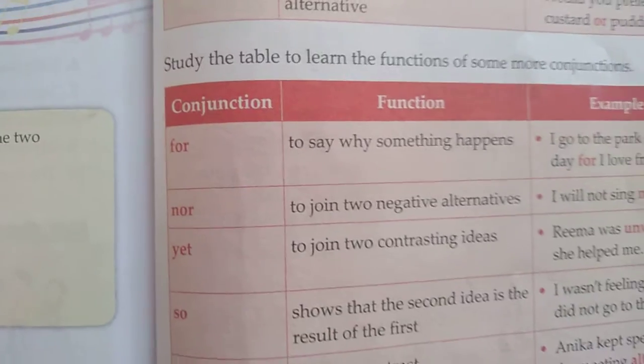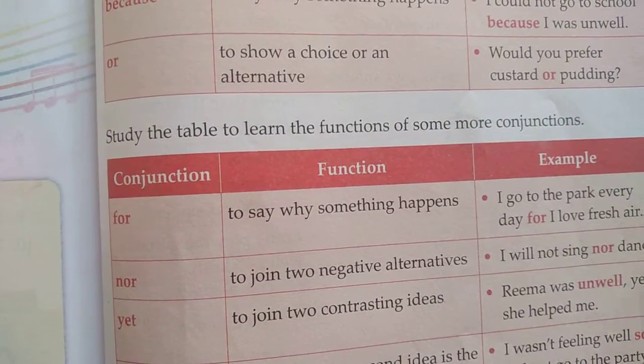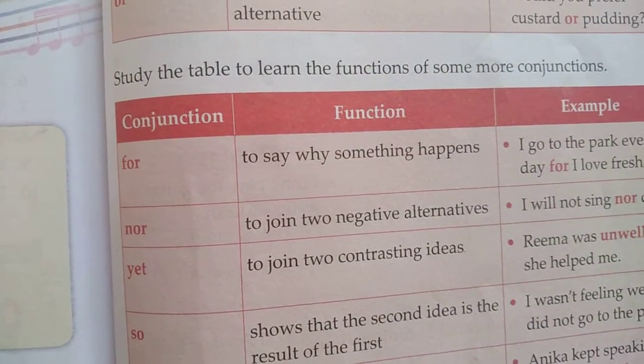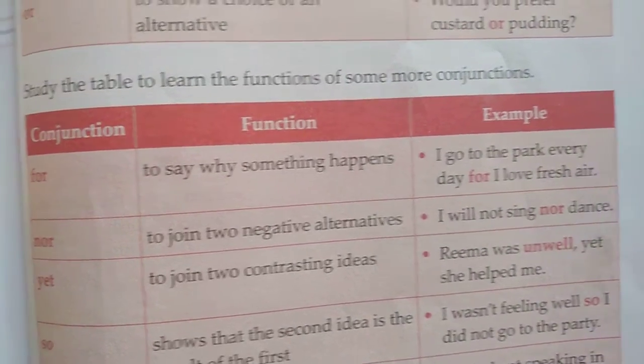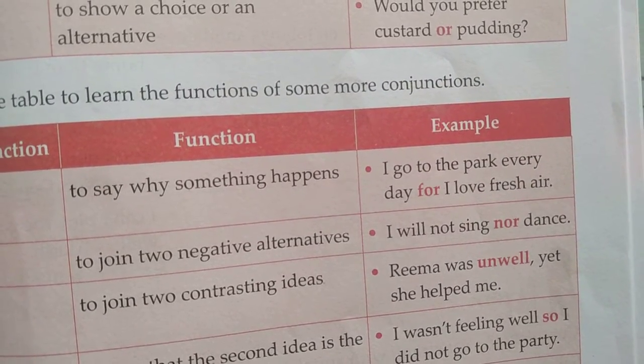So let's move. Study the table to learn the functions of some more conjunctions. For, to say why something happens: I go to the park every day for I love fresh air.